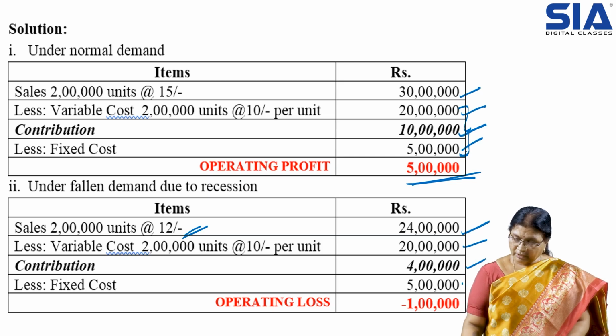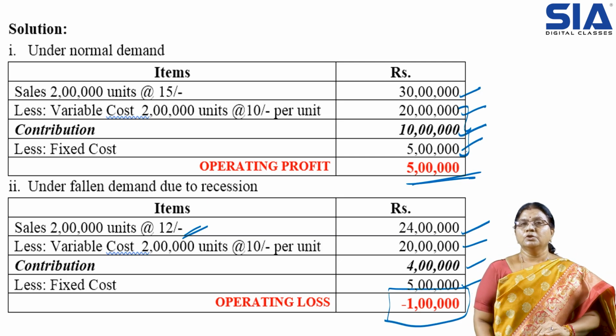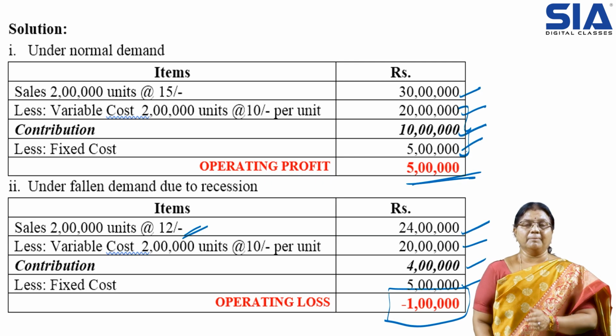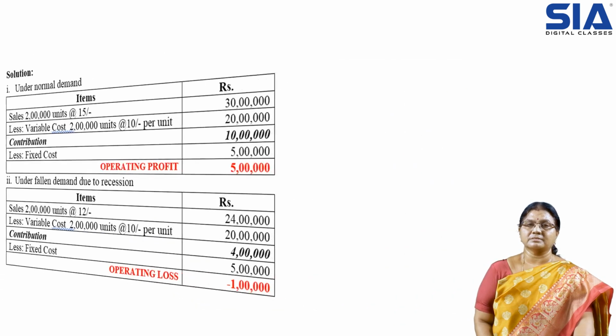So fixed cost remains same. Finally, it is minus 1 lakh. That means we are not earning profits if the selling price is reduced. So hence it is recommended not to continue the production. Temporarily, it can be shut down. So this is how we take the decision with the help of the analysis.